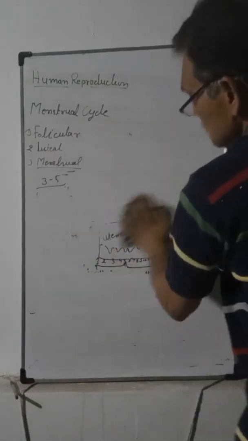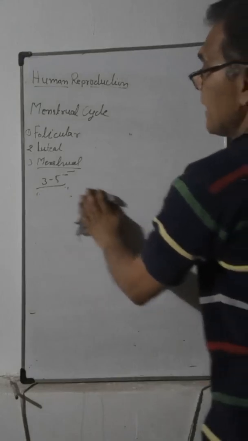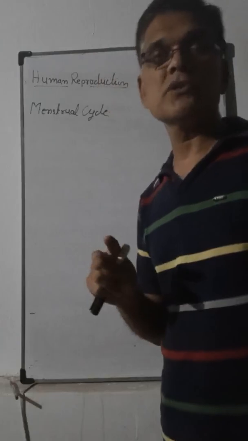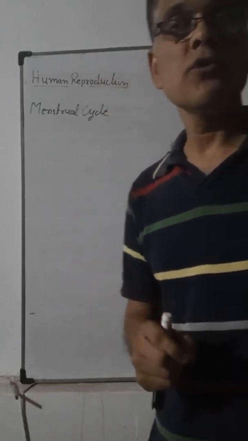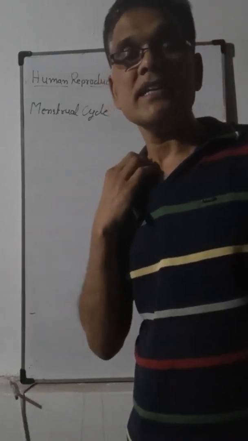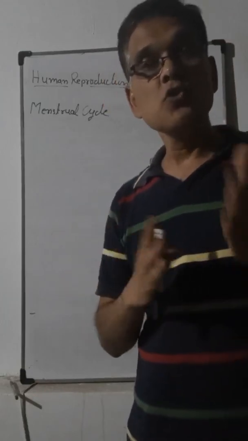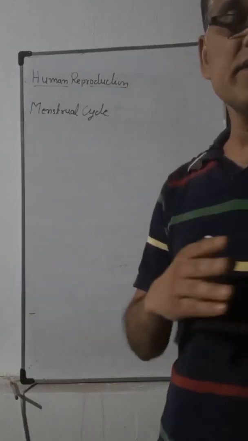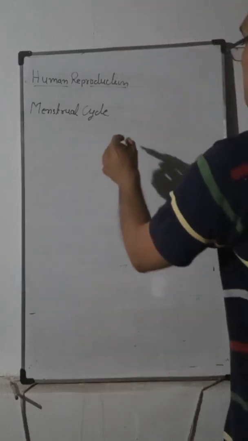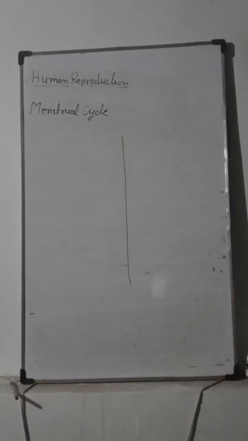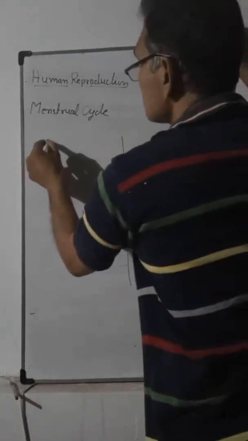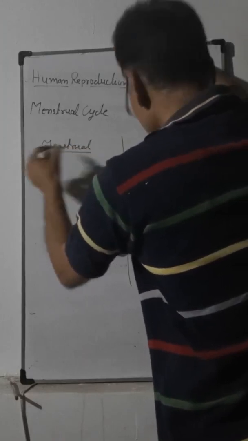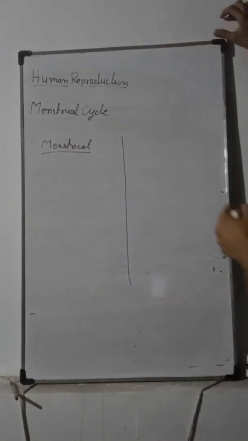Initially, we said the menstrual cycle is present in primates. The mammalians are divided into two groups: one is primates, another is non-primates. Non-primates have another cycle that is known as the oestrus cycle, and primates have the menstrual cycle. If we differentiate these two cycles, one is the menstrual cycle and another is the oestrus cycle.